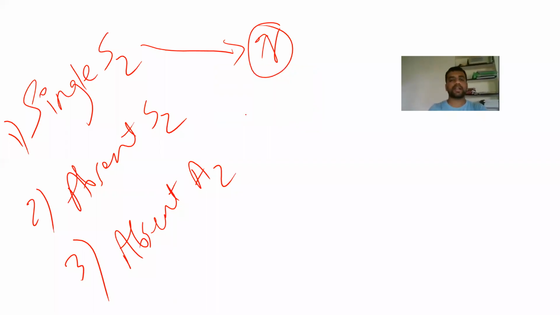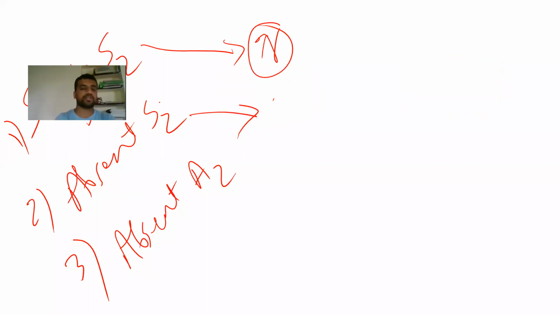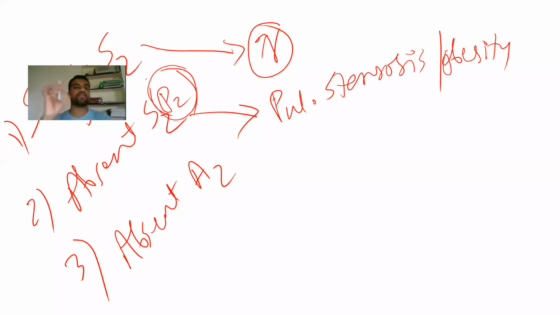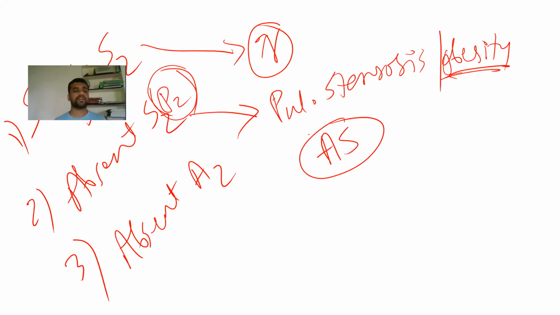Okay, absent second heart sounds. In that, absent S2 means absent P2 actually. In which cases do we have absent P2? Severe pulmonary stenosis, or you are not able to auscultate because the person is very obese, because P2 is a very soft sound. It is not a loud sound like A2. It is a low intensity sound. In case of obesity, you will not be able to hear it. If there is severe aortic stenosis, the murmur is so harsh that it radiates all over the precordium, so you will not be able to appreciate P2. So these are a few conditions.